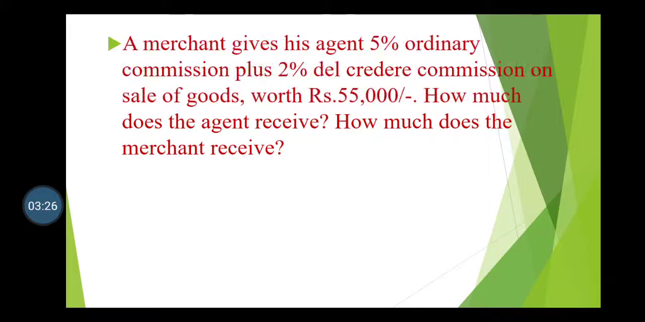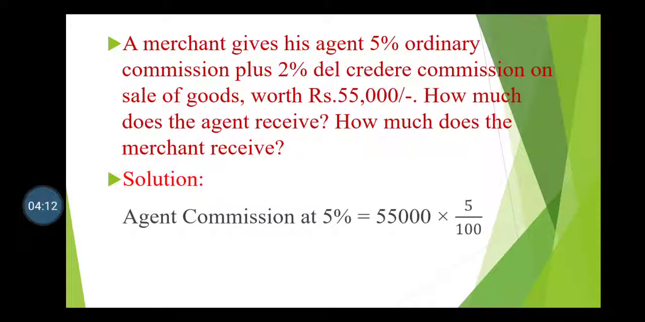Now we will go through some questions. A merchant gives his agent 5% ordinary commission and 2% del credere commission on sales of goods worth rupees 55,000. How much does the agent receive? How much does the merchant receive? Students, in this question there are two types of commissions applicable on goods. The first one is 5% ordinary commission and the second one is 2% del credere commission. So we have to calculate both commission amounts.